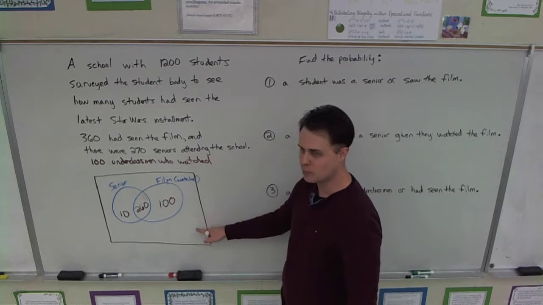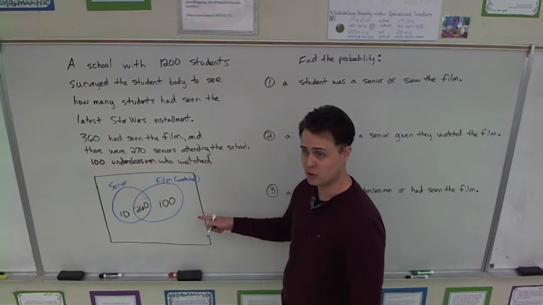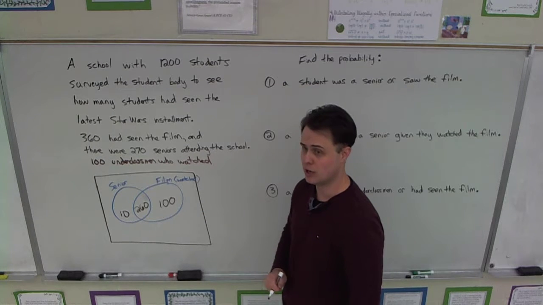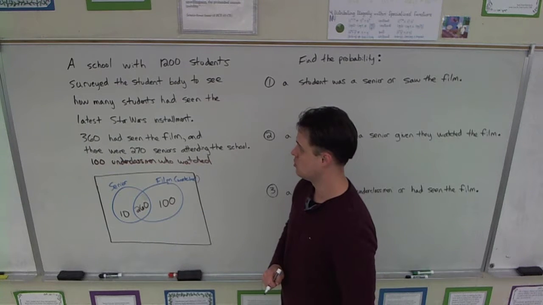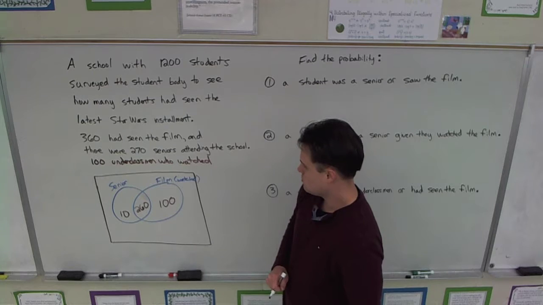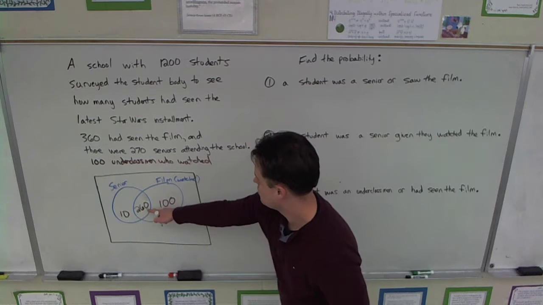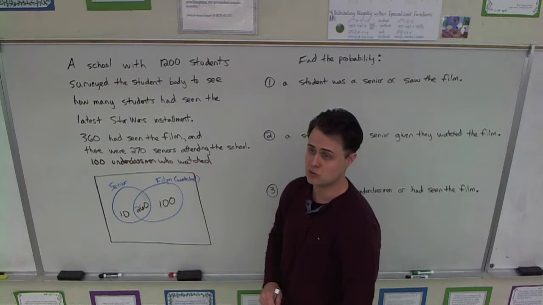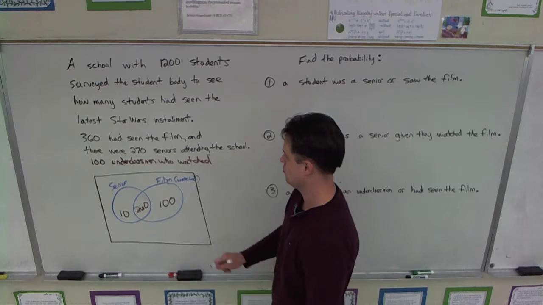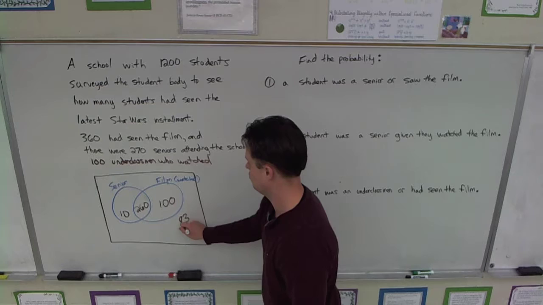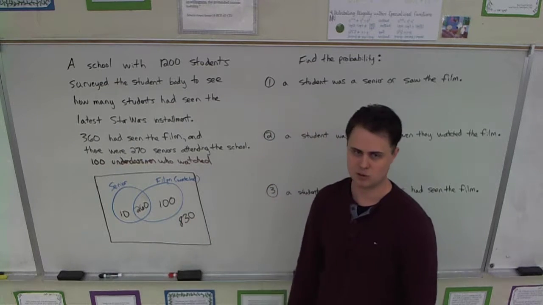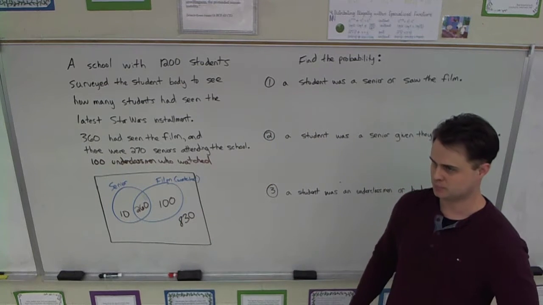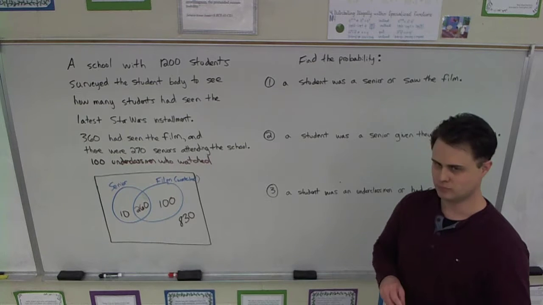Okay, so how do I get the remaining students who've neither seen the movie nor have senior status? 1,200, can you guys do that for me? That's pretty easy. What do we got? 360 and 10 is 370, so what's 1,200 minus 370? Is it 830? Double check me.